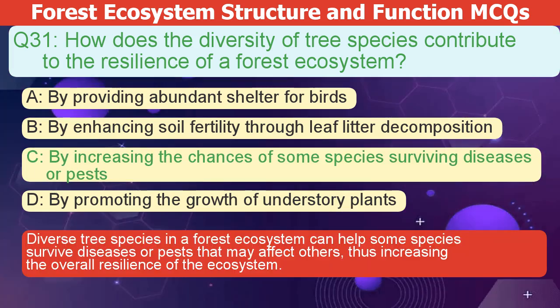The correct answer is C. Diverse tree species in a forest ecosystem can help some species survive diseases or pests that may affect others, thus increasing the overall resilience of the ecosystem.